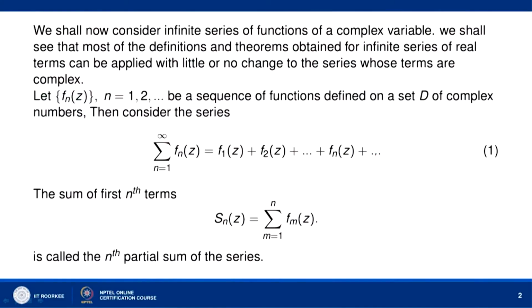Let f_n(z), n equal to 1, 2, 3 and so on, be a sequence of functions defined on a set D of complex numbers. Then consider the series sigma n equal to 1 to infinity f_n(z) equal to f_1(z) plus f_2(z) and so on, f_n(z) and so on. Then the sum of the first n terms of the series is given by the function S_n(z), S_n(z) is equal to sigma m equal to 1 to n f_m(z), and it is called the nth partial sum of the series.